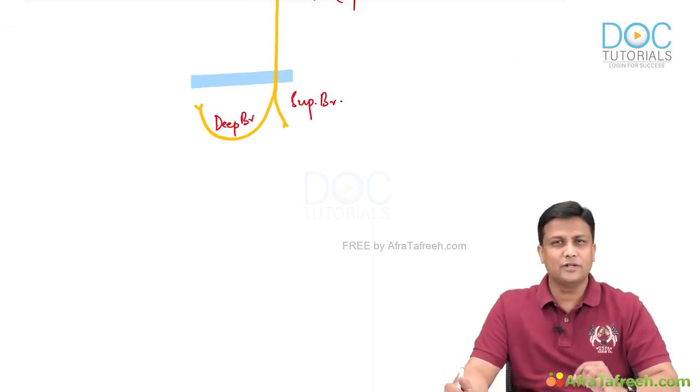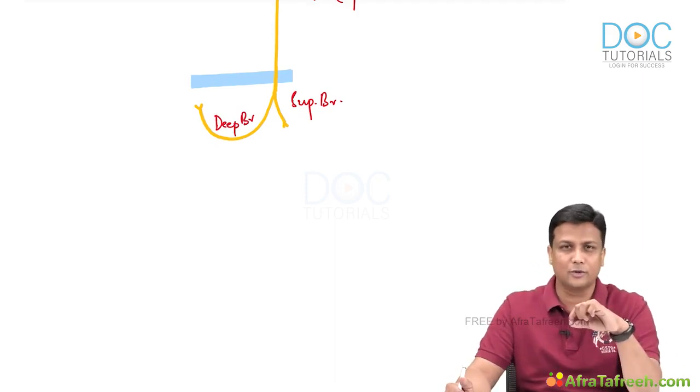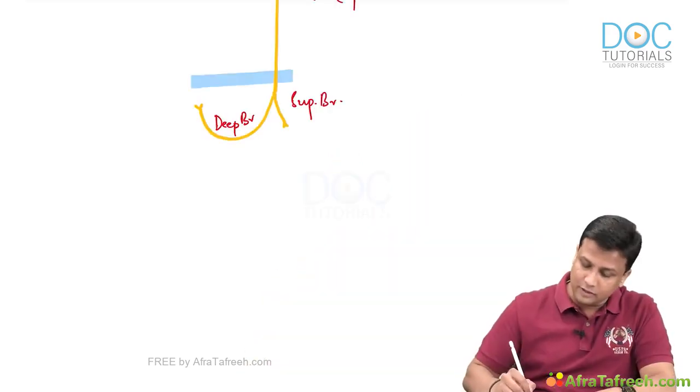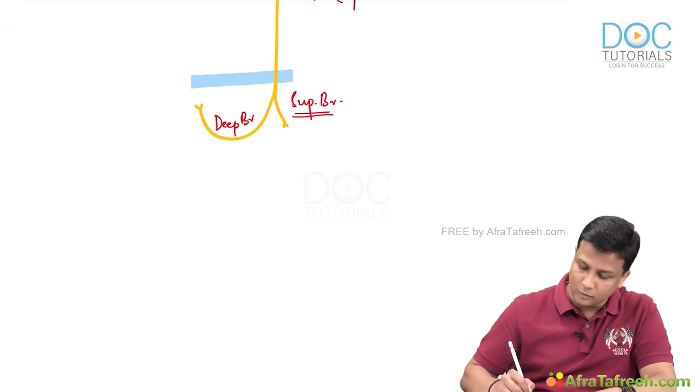And don't just keep on drawing in your books. Try to even practically apply. That means the ulnar nerve is entering here and dividing into superficial and deep branches, and the deep branch takes a turn and goes on the other side. Now, out of these two, remember, the superficial branch is the one which will be supplying the palmaris brevis muscle.